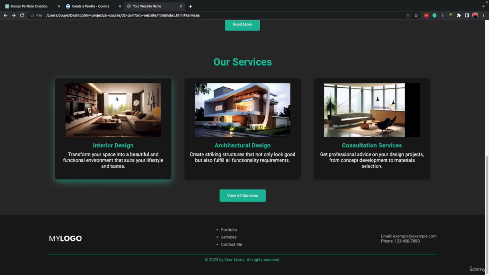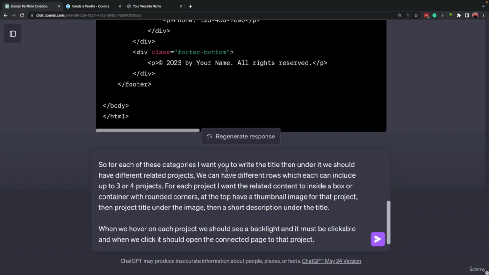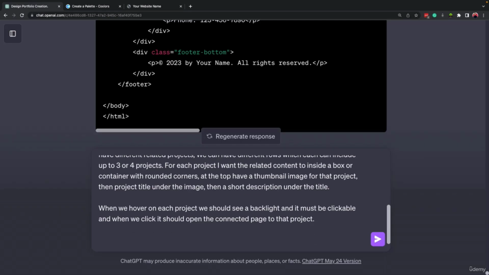Same as here, but here it's not clickable, right? When we, for example, hover our mouse pointer on a specific project, when we click on it, it should jump on that page, right? And we can come here and mention how the folder structure should be. For example, we can have a specific folder for each of the projects, okay?